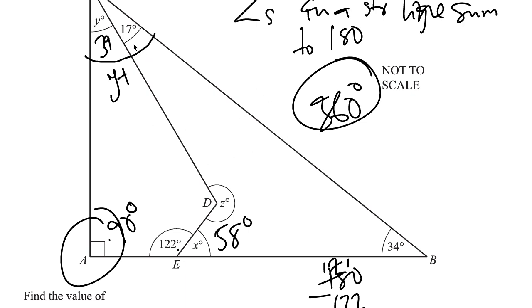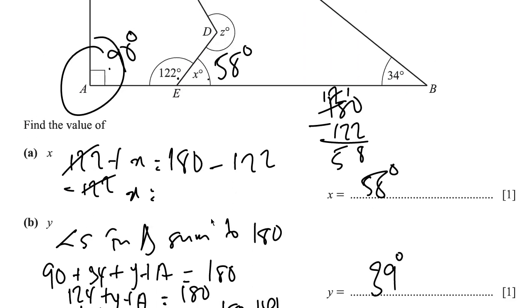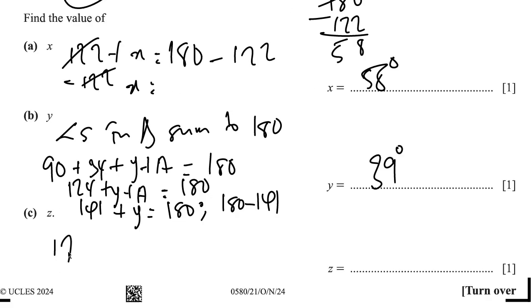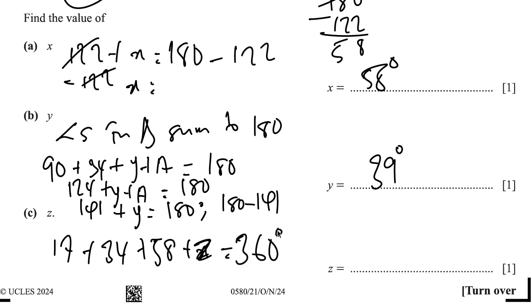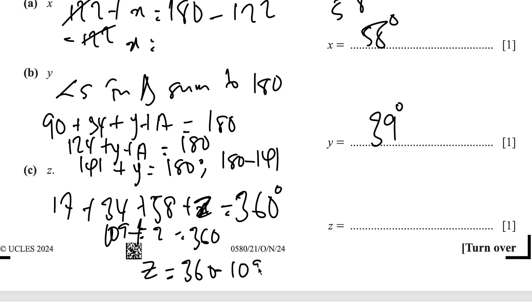360 degrees. So we have 17, we have 34, we've got 58, and then we need z. Since it sums up to 360 degrees, we're going to have 17 plus 34 plus 58 plus z equals 360. So 17 plus 34 is going to give us 51, and 51 plus 58 is going to give us 109. 109 plus z equals 360. So z is going to be equal to 360 negative 109.